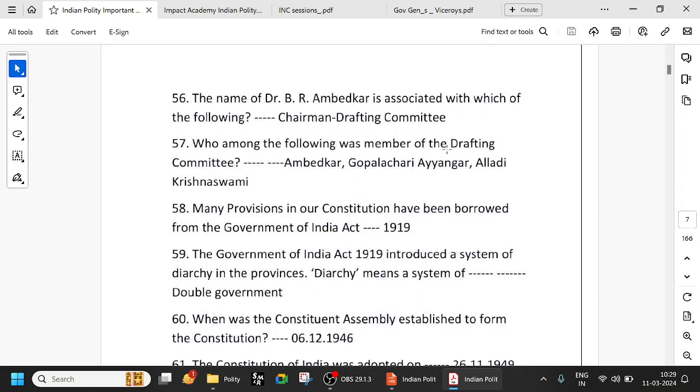Who among the following was a member of the drafting committee? The chairman was Dr. B.R. Ambedkar. Who are the other members? Gopalachari Iyengar and Alladi Krishnaswamy. This is also very important. You have to remember the members of the drafting committee.